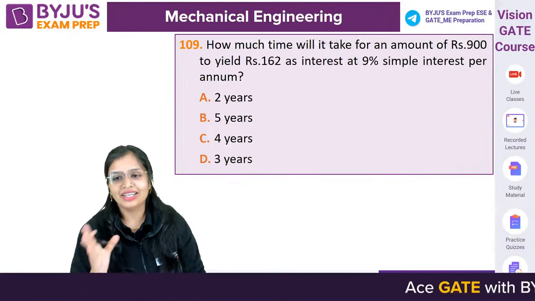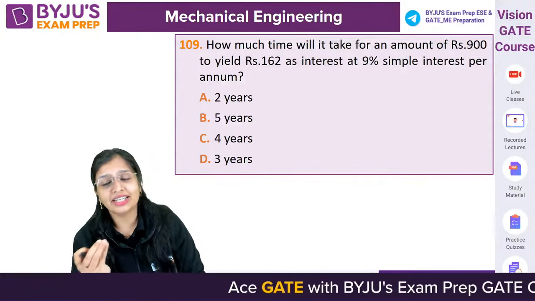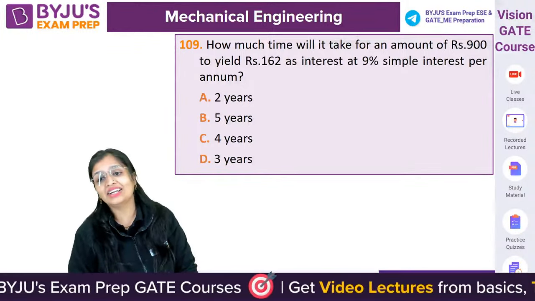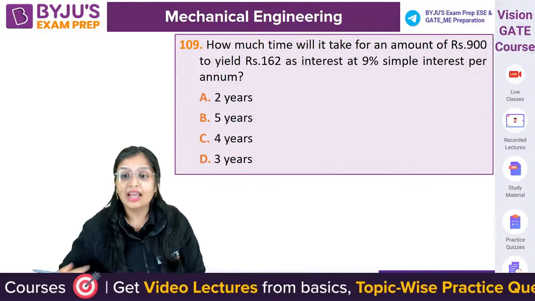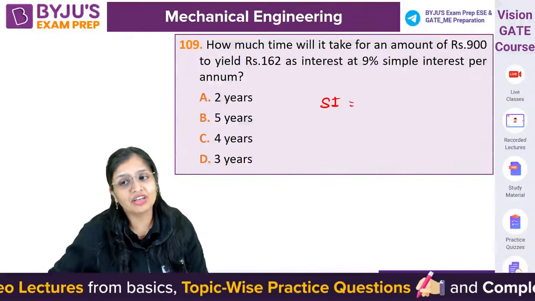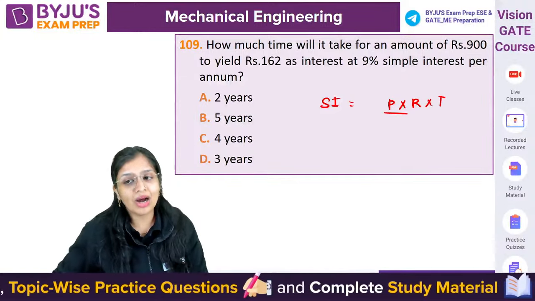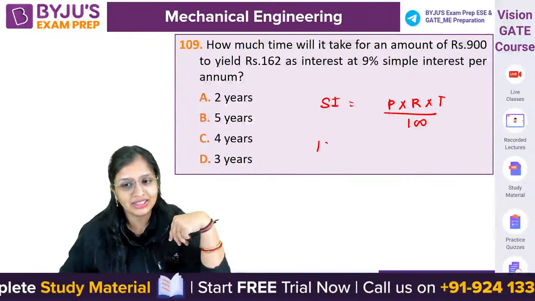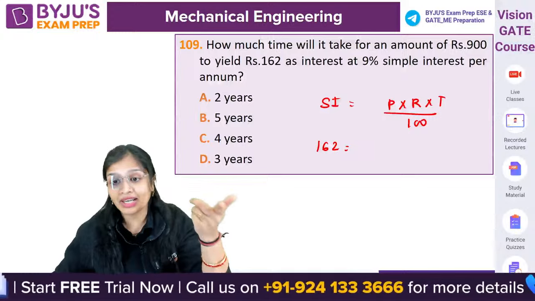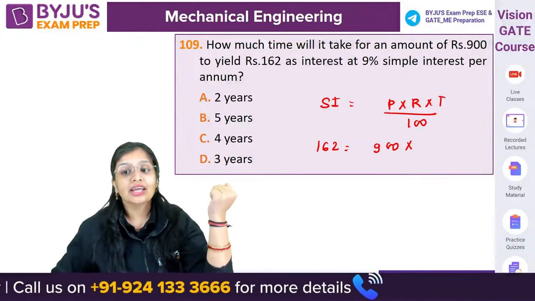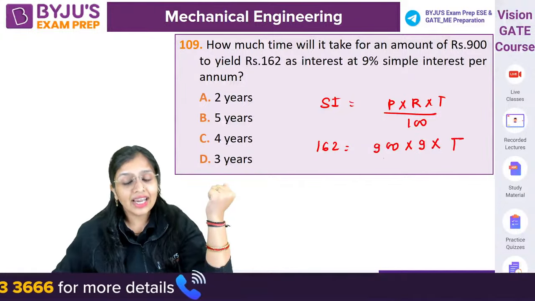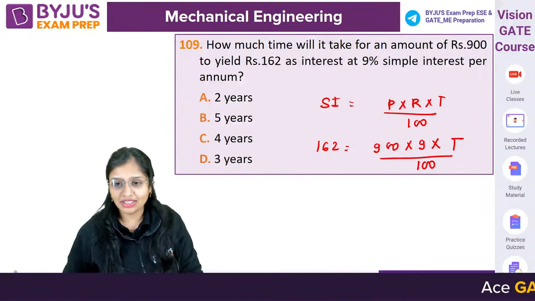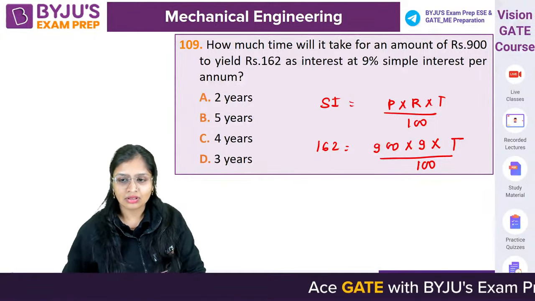चलो, very simple question. How much time will it take for an amount of rupees 900 to yield 162 rupees as interest at 9% simple interest? मुझे कितना टाइम लगेगा? If I deposit 900 rupees, it should give me an interest of 162 rupees. Principal is 900 rupees, rate of interest is 9%. Time you have to calculate. How much time will come, guys?